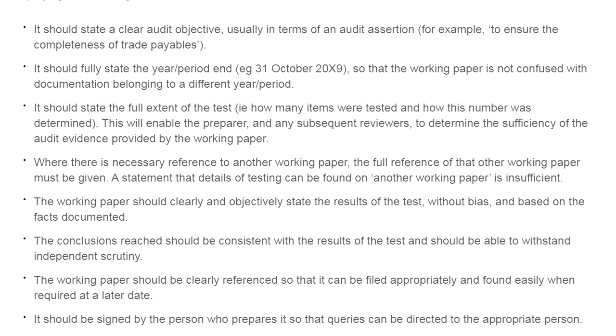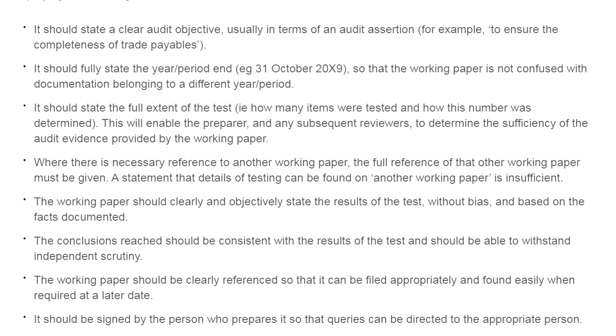It should also state the full extent of the test, that is what was being tested, how many times it was being tested, what was the sample area, and how the number was being determined, considering the materiality. This will be helpful for the auditor to know about the sufficiency of the audit evidence in the working paper being prepared.